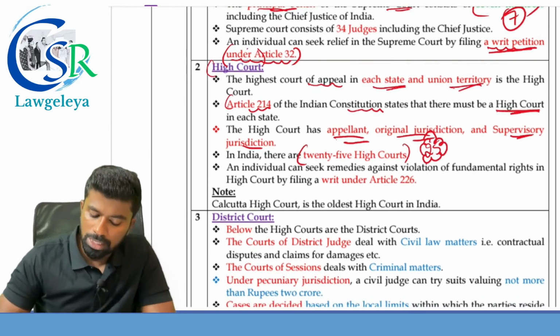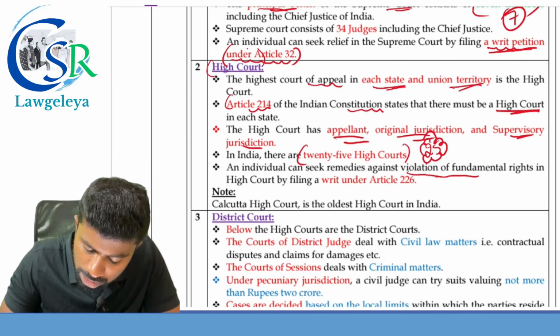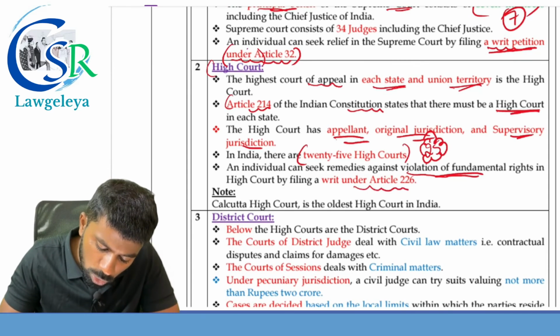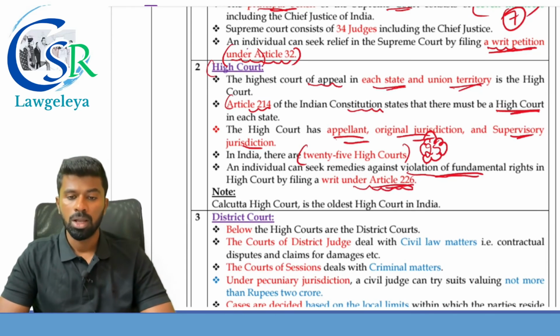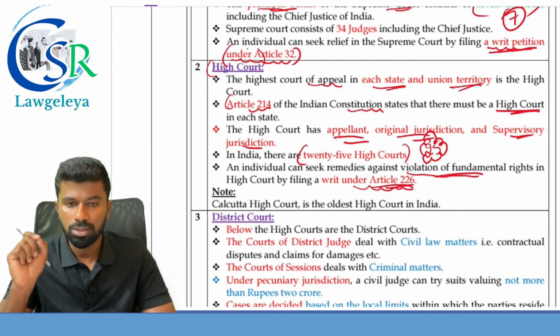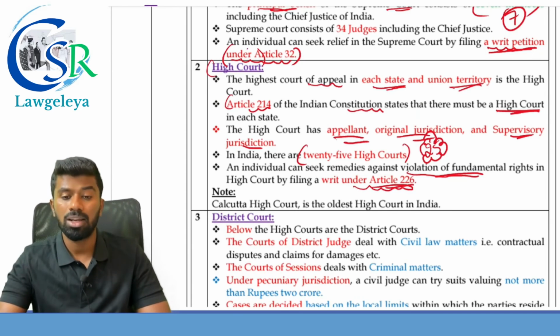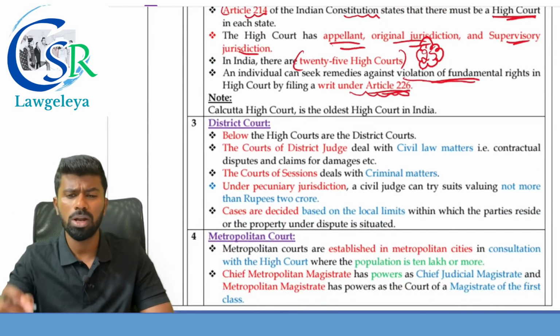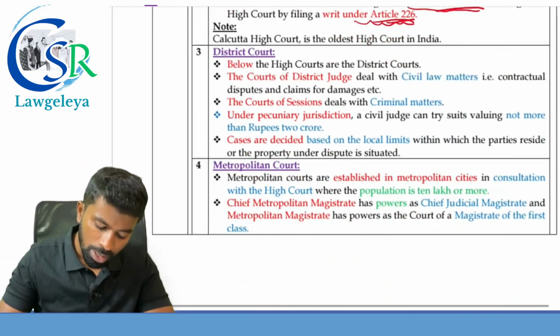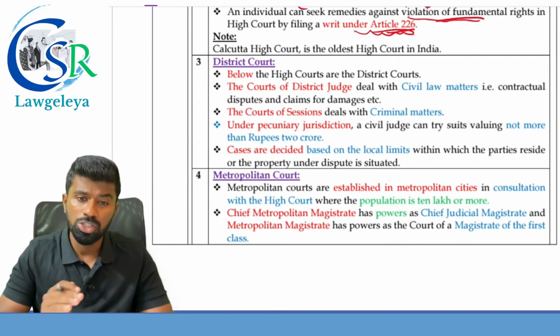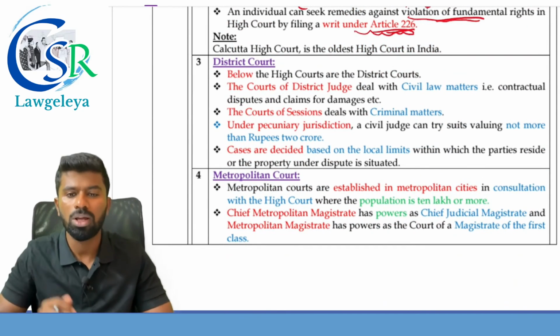An individual can seek remedies against the violation of fundamental rights under Article 226 in the High Court, and in the Supreme Court under Article 32. In the High Court, under Article 226. And the Calcutta High Court is one of the oldest High Courts in India. Next, we have the District Court. District courts are the courts which are below the High Courts.